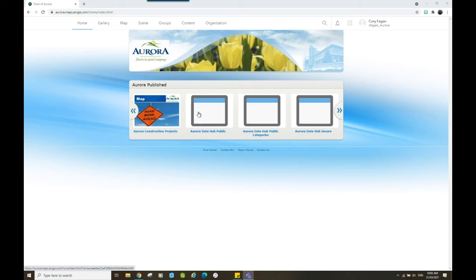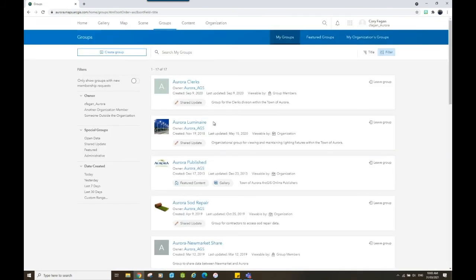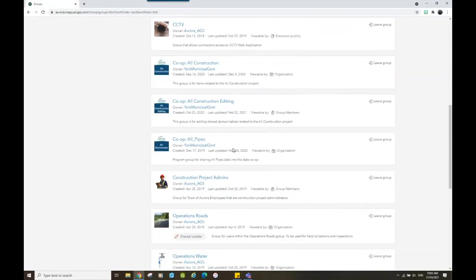As you can see here, I'm logged into my AGOL account for the town of Aurora. And what I'm going to do is go to groups. And here's a list of all our internal groups and some groups from the York Region Co-op. I'm going to click on the Co-op All Construction Editing group.